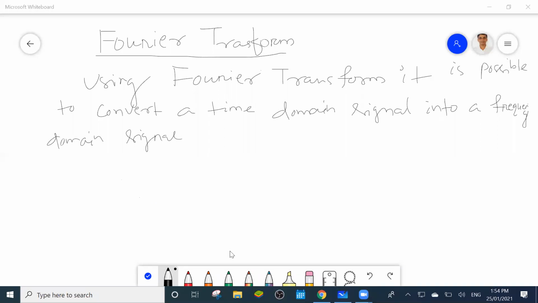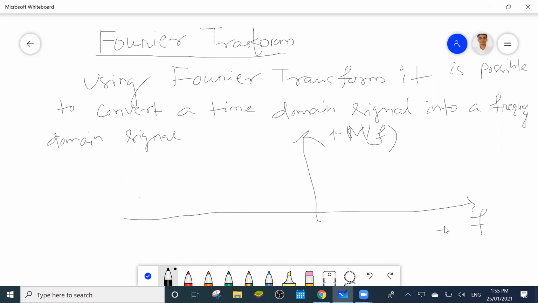So what will it do? Suppose this is an axis in the frequency domain. Suppose this is M of f, the spectrum of the message signal M of f.